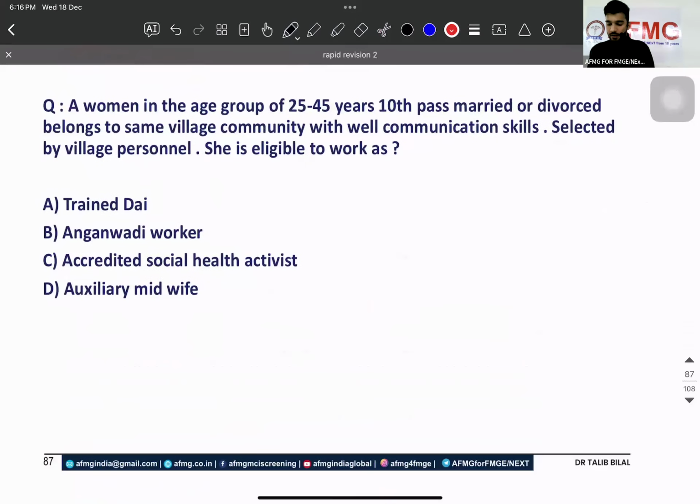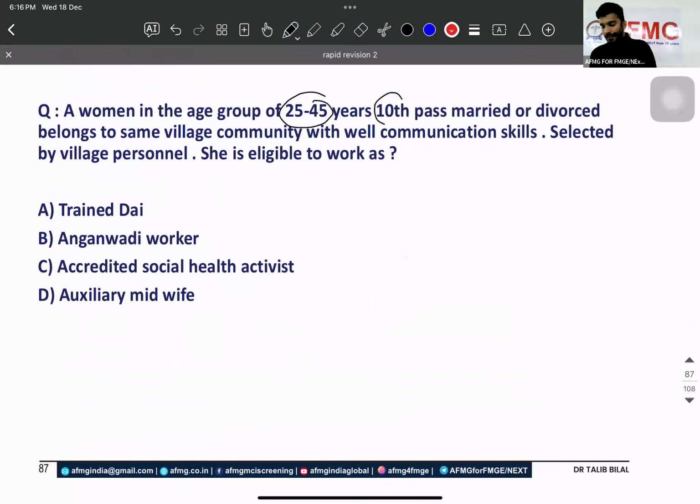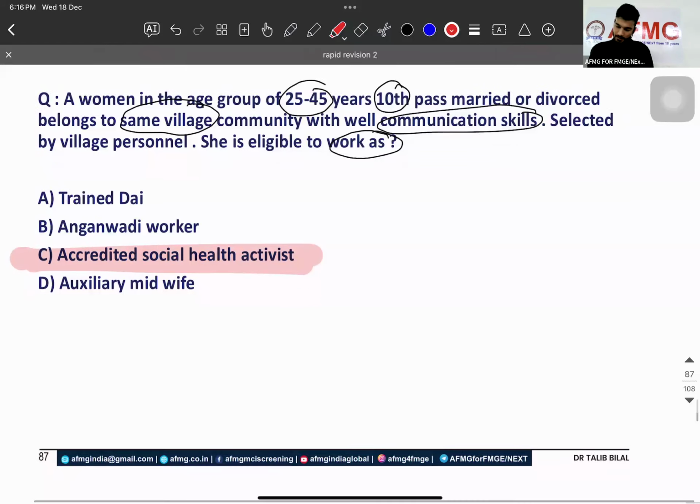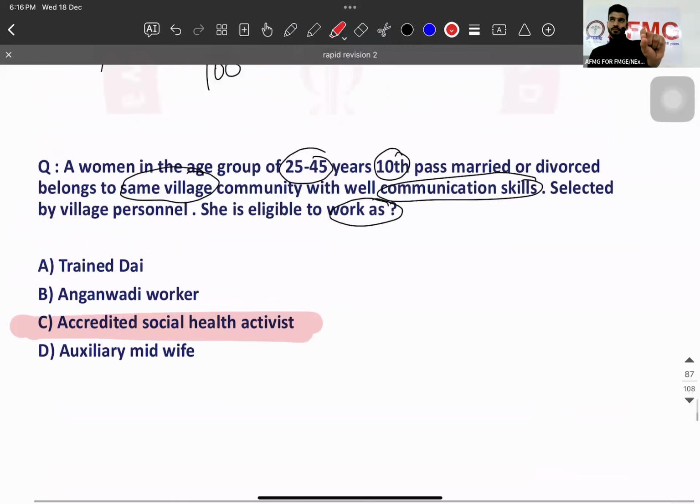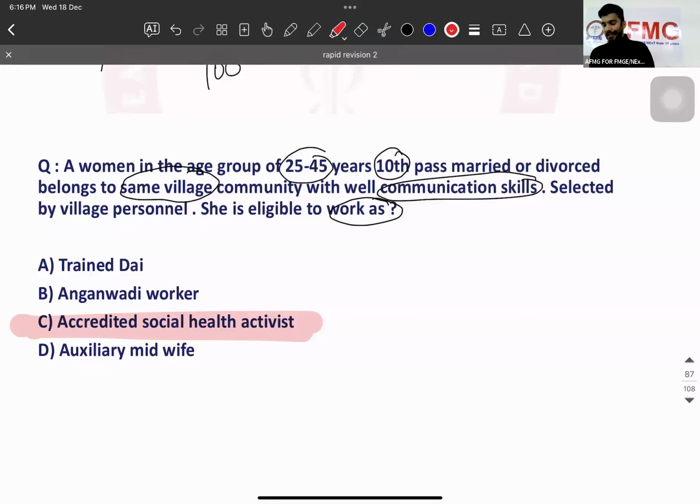Good. Chalo. A woman in the age group of 25 to 45, 10th pass, same village resident, good communication skills, she can work as Asha, accredited social health activist. Is that clear? Asha. Sir, now, what is the criteria for Asha? Question में दिया हुआ है. 25 to 45, 10th pass, married or divorced, communication skills, same village resident. It's not like that, she's from Delhi and she wants to work in Manipur. ऐसा नहीं होगा. ठीक है ना? She should be the resident of the same village.